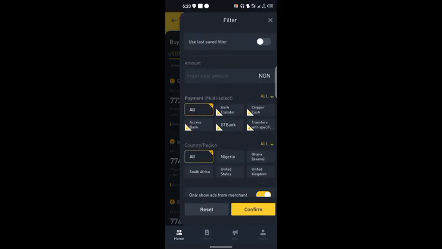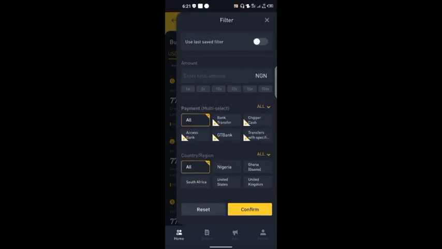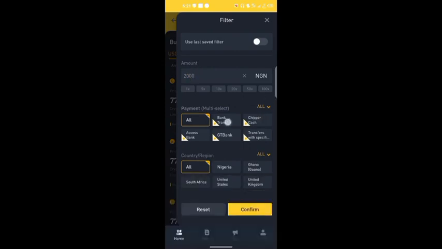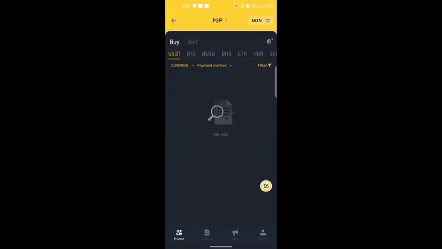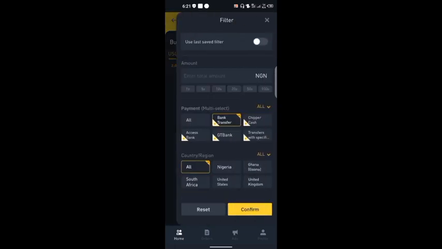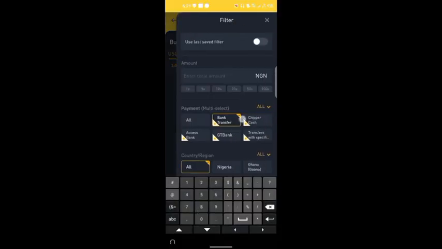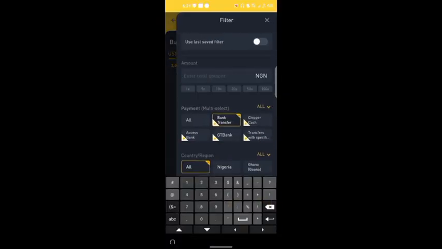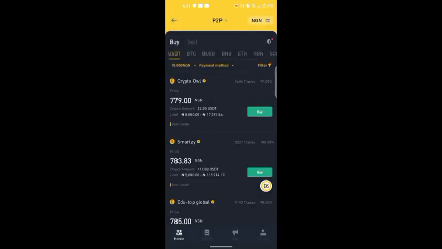Then what you have to do is to come to this filter section. Once you get to this filter section, you click the amount you are willing to buy. You want to filter 2,000 naira. In Nigeria, of course, it's bank transfer. Select bank transfer, then confirm. As you can see, there is currently no seller that is willing to sell 2,000 naira. So what do you do? Let's go to 10,000 naira and see if there is a seller that is willing to sell for 10,000 naira.